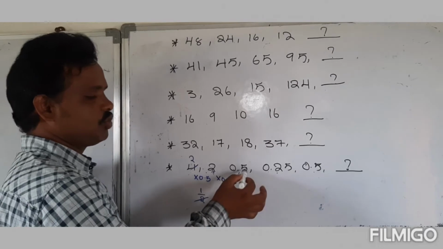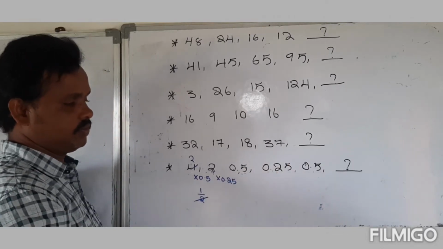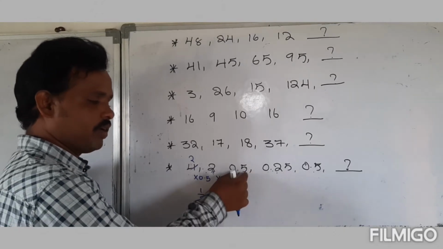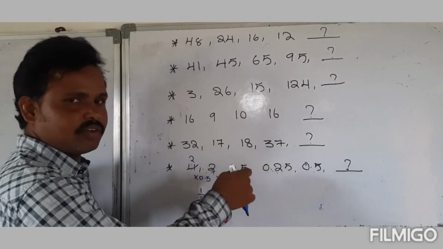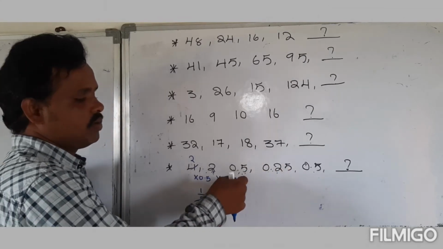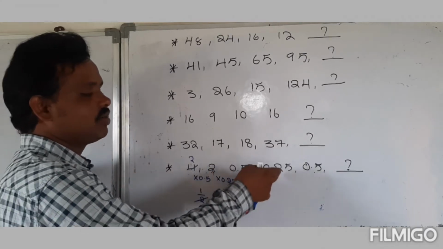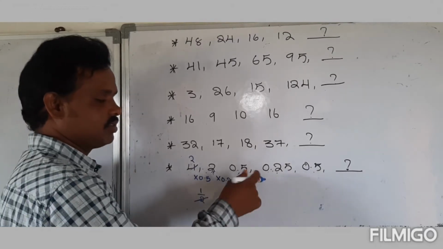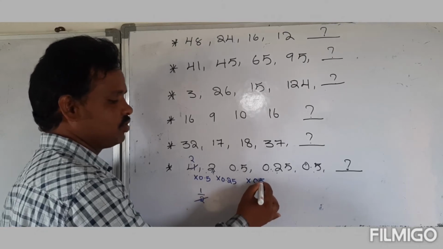Then again 0.5 becomes 0.25. 0.5 means 50 paisa and 0.25 means 25 paisa. When 50 paisa is divided by half, it becomes 25 paisa. It means next we have to multiply with 0.5.